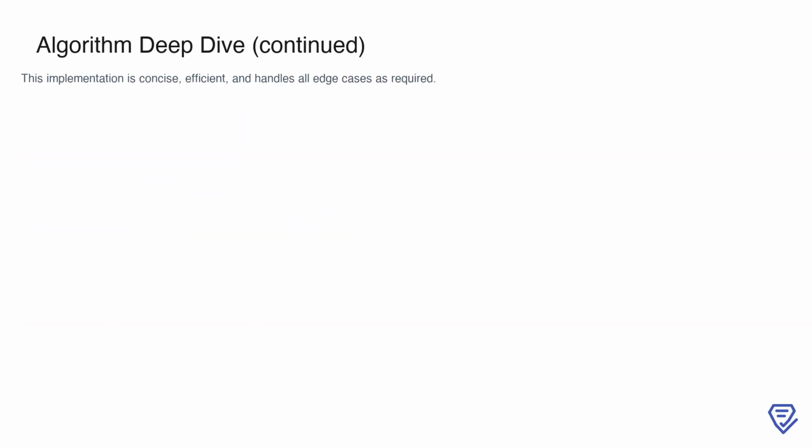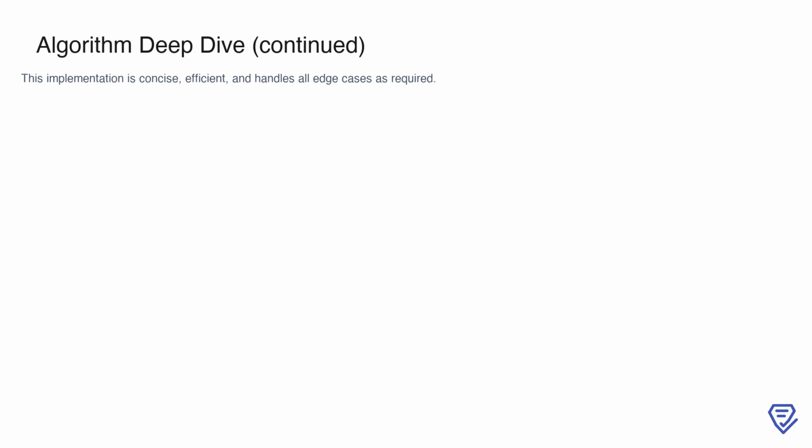The final implementation of our optimized solution is both concise and efficient. The code iterates through the array while maintaining a hash map to store numbers and their indices. For each number, it calculates the complement and checks if it exists in the hash map. If it does, the solution is returned immediately.